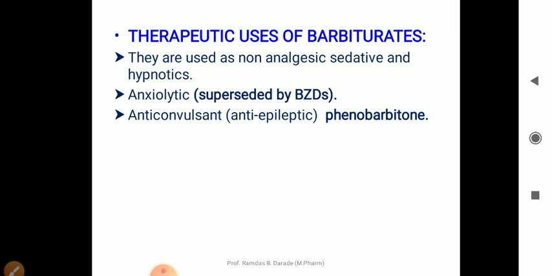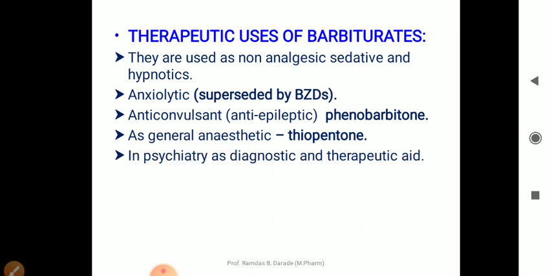Then it can be used as an anticonvulsant or anti-epileptic. An example is phenobarbital, which is used in treatment of epilepsy. Then these barbiturates can be used as general anesthetics. Example, thiopentone sodium, which is used to produce general anesthesia. They are used in psychiatry as a diagnostic and therapeutic aid. They are frequently used in treatment of insomnia, that is a sleep problem.